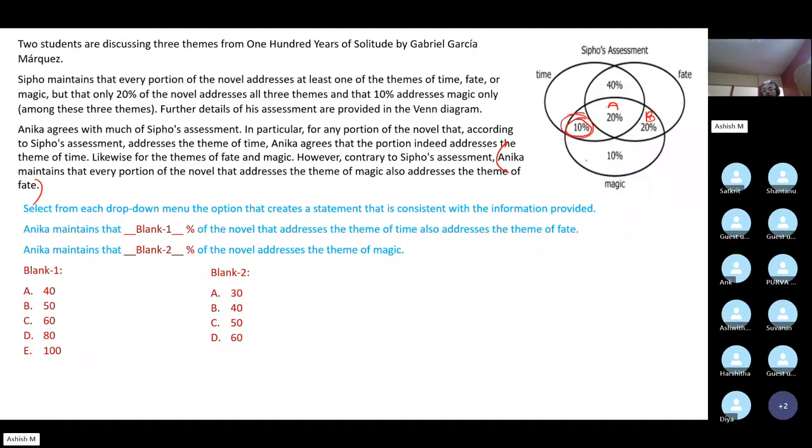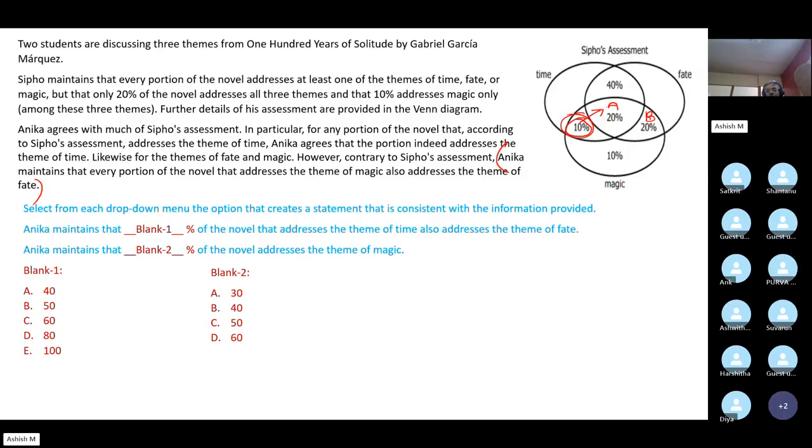To area A or area B? A. Very nice. So this will move here, according to Anika.